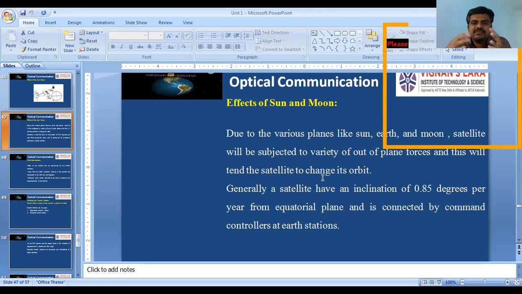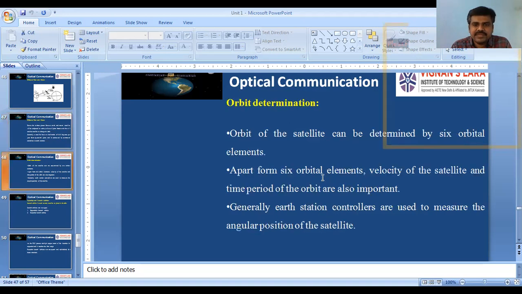The satellite may tend to change its orbit, and generally the satellite has an inclination drift of 0.85 degrees per year from the equatorial plane, and it is corrected by the command controllers at the Earth station every year.